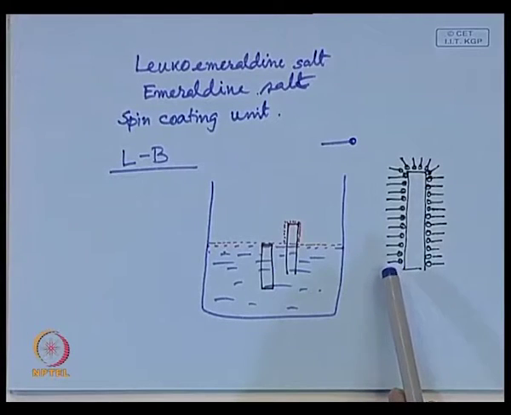In our center we have one Langmuir-Blodgett film deposition unit. If you are interested, you can see that unit. You can do some experiments there in your lab class also. So, this is called LB deposition, Langmuir-Blodgett film fabrication or deposition.